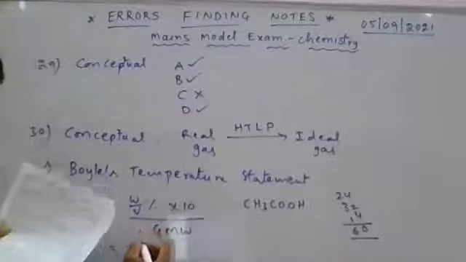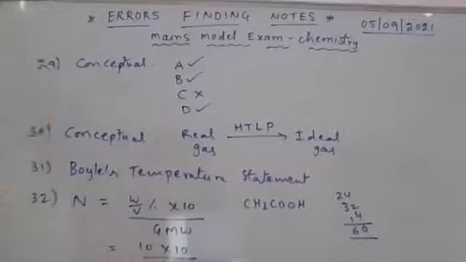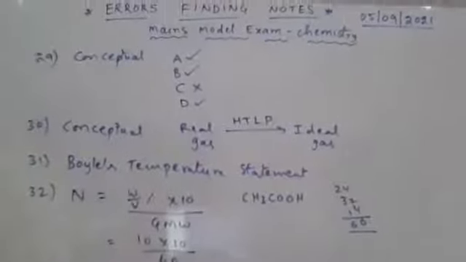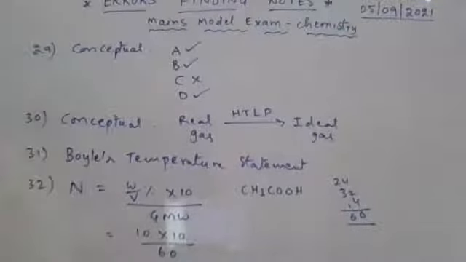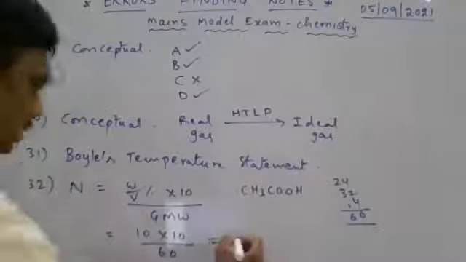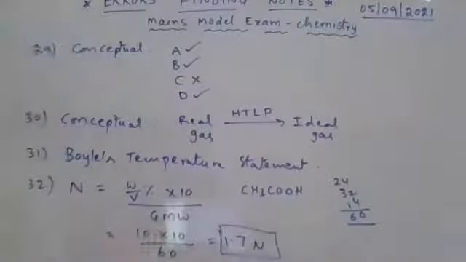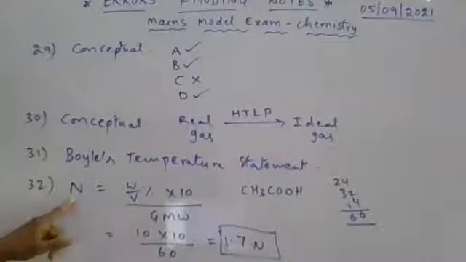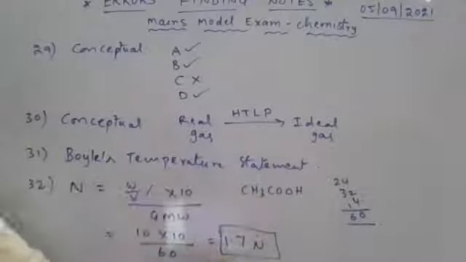Here weight by volume percentage 10 into 10 by 60, that is equal to 1.7 N. Normality of 10% weight by volume of acetic acid is 1.7 N.